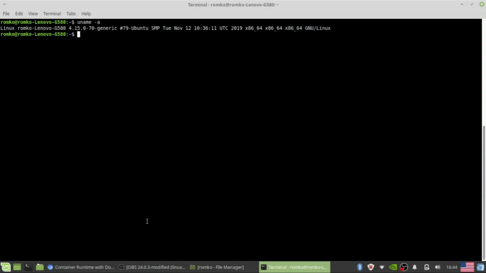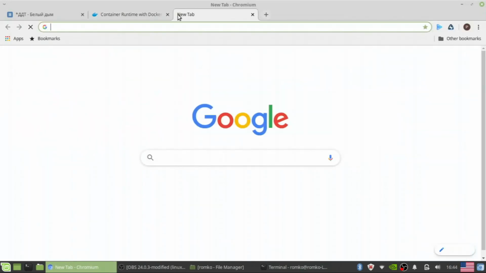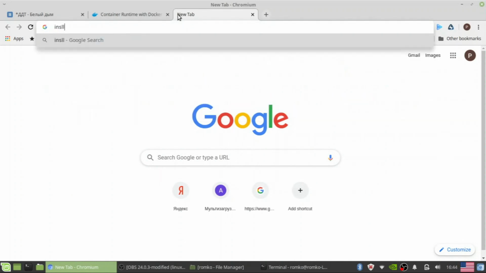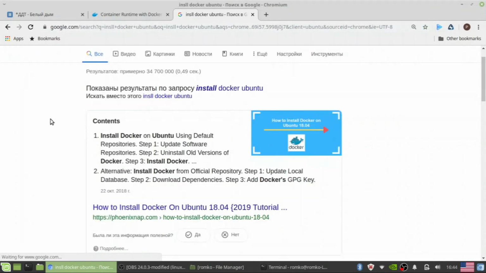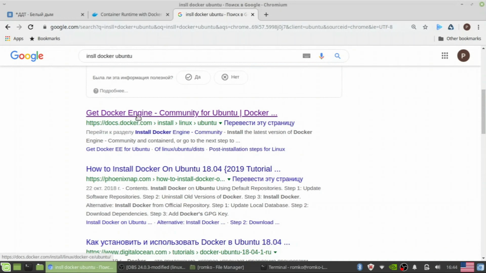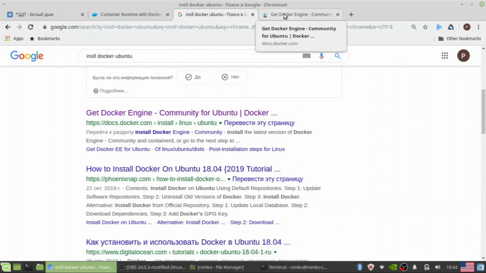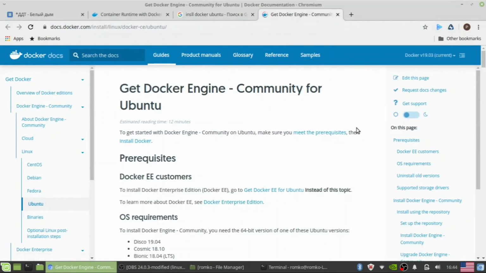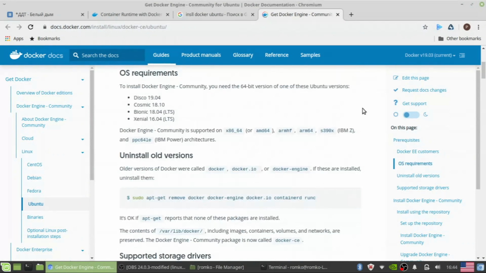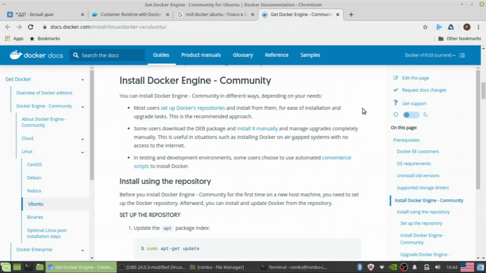And what we need to say is, okay, Google, install Docker Ubuntu. I searched and I chose this material because it is from the official Docker documents.